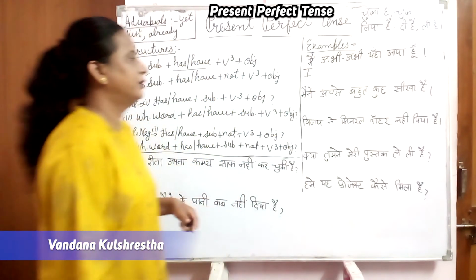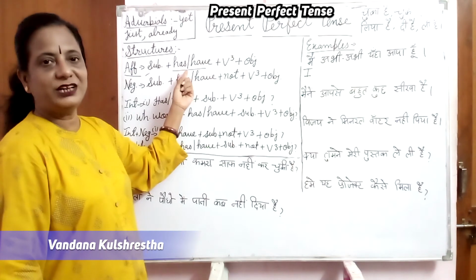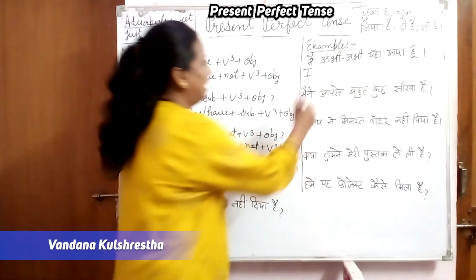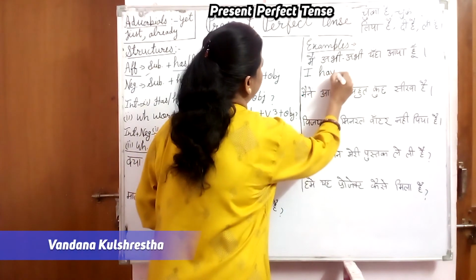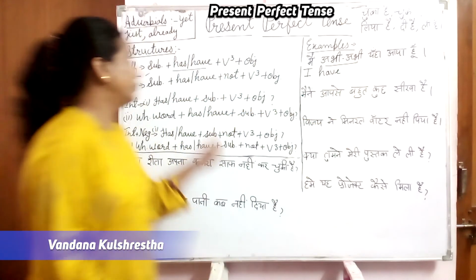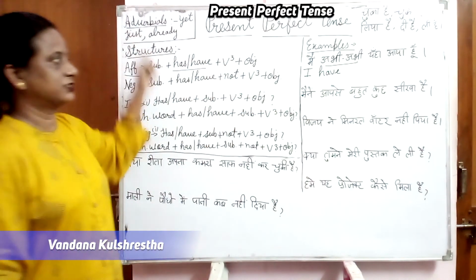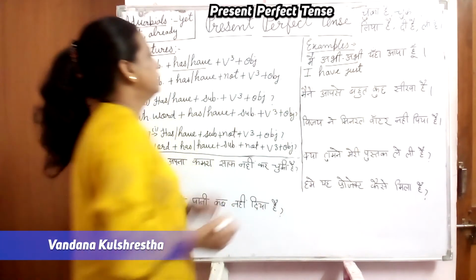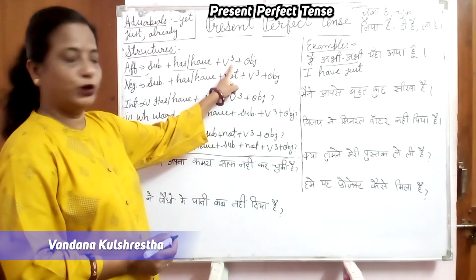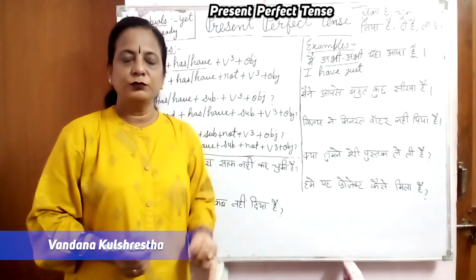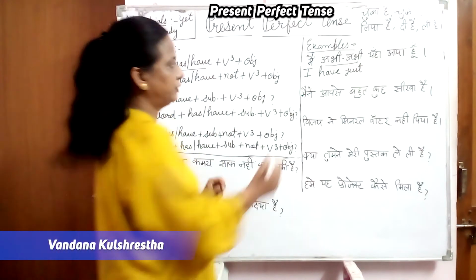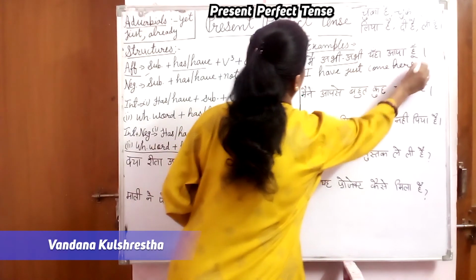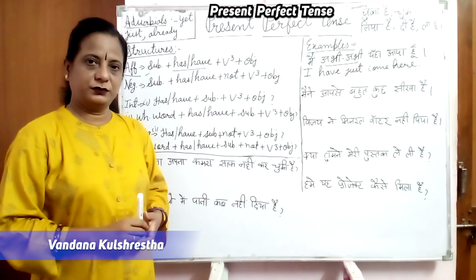I have written I. Now it is the turn of the helping verb. So what will you use? Has or have? I is first person, so we use have. I have. And now see, अभी अभी, adverbial. So what will you use? Just. So I have just. Now what comes next? Verb, third form. So आना, come. Come, came, come. The third form of come is come. So I have just come यहाँ, here. So I have just come here.